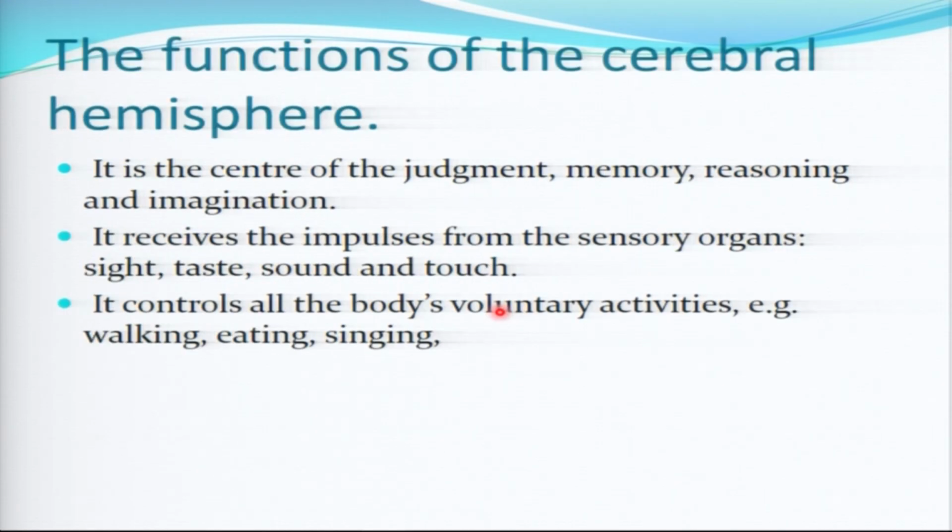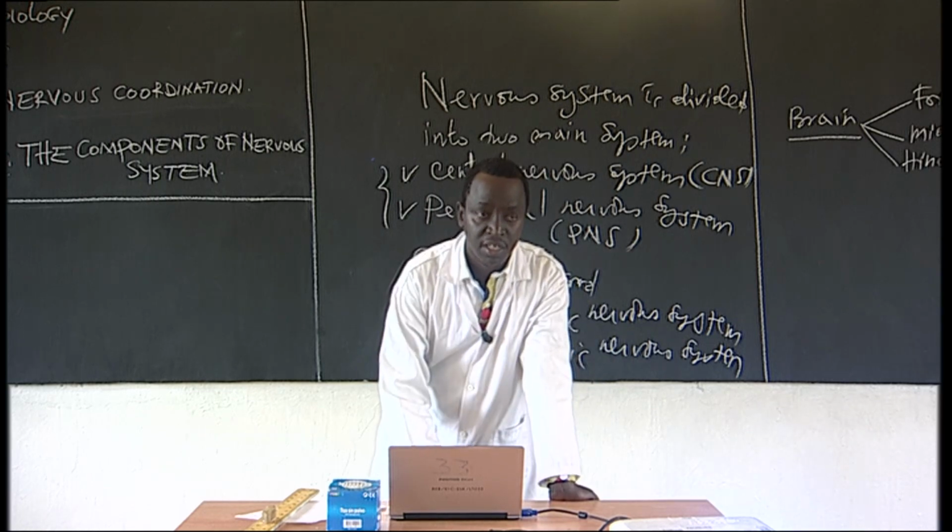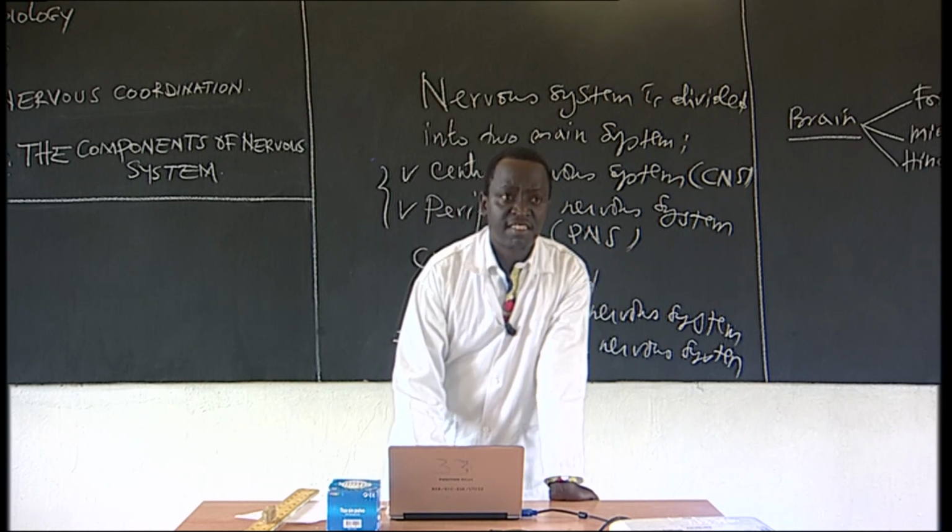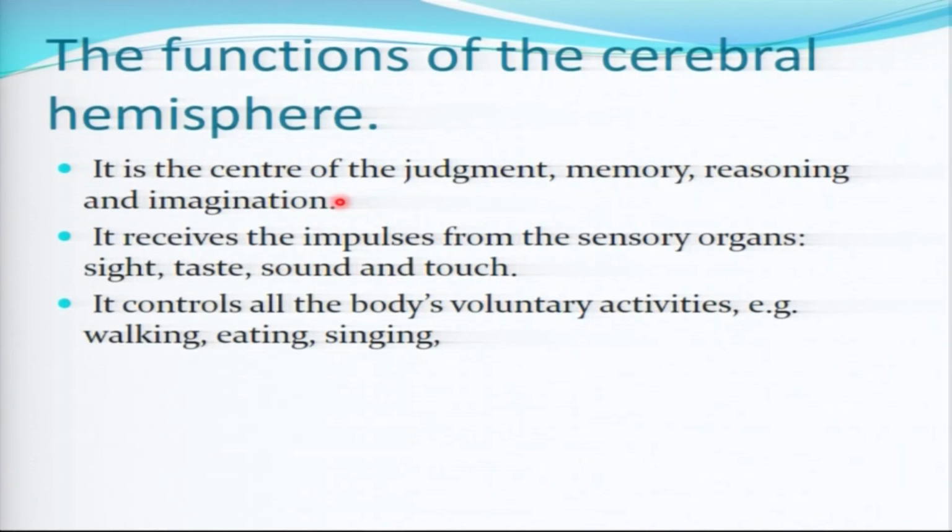So now, what's the function of the cerebrum, which is the largest part of the brain? The cerebrum is the center of judgment, memory, reasoning, and imagination.